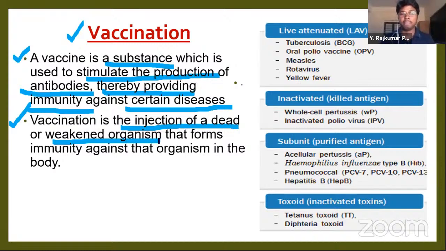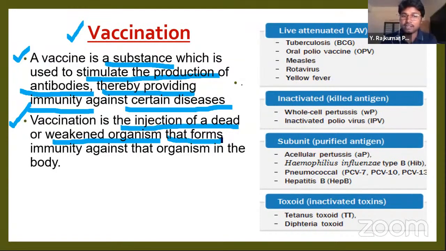Remember this. What does a vaccine contain? A vaccine actually contains the disease causing organism only. Suppose we are talking about the polio vaccine, it contains the polio virus in it, but that virus doesn't affect us. Why? Because the virus is weakened. It has been killed. Sometimes it is killed, sometimes it is inactivated, sometimes it is weakened. So a weakened organism is present in the vaccine.